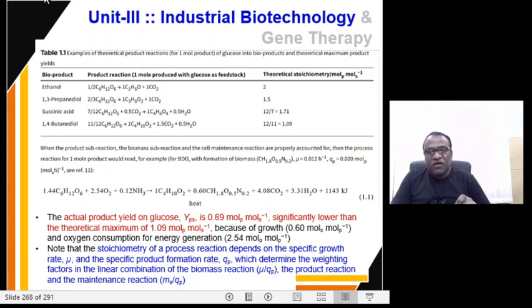So the stoichiometry of a process reaction is dependent upon the specific growth rate, which in turn is dependent upon the availability of oxygen for the generation of energy, and the second factor is the specific product formation rate.